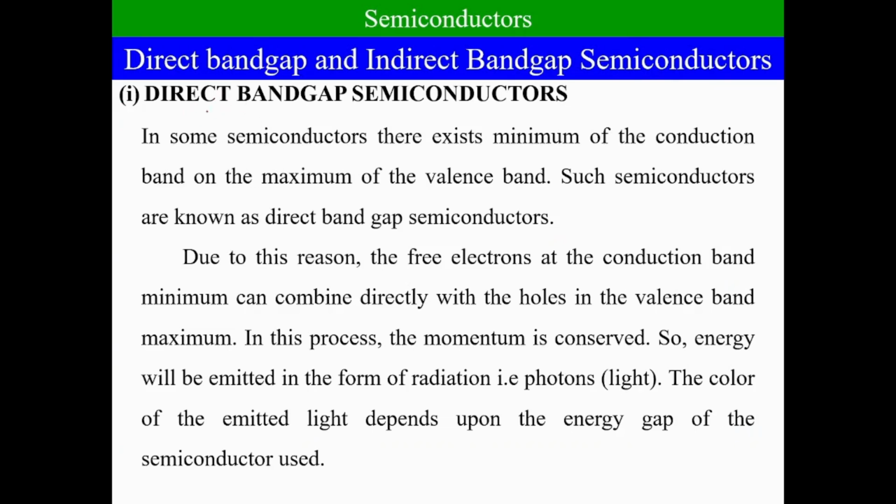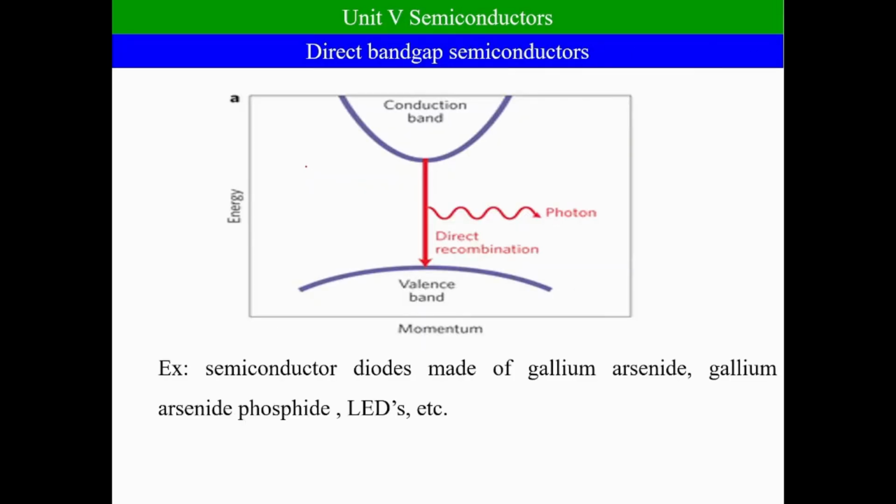In today's session, I am going to explain the last topic of the semiconductors unit, that is direct band gap and indirect band gap semiconductor. Now, in the direct band gap semiconductor, first of all we have to know what is the meaning of valency band and what is meant by conduction band. First of all I will explain the definition of